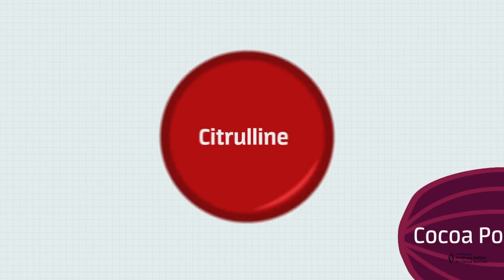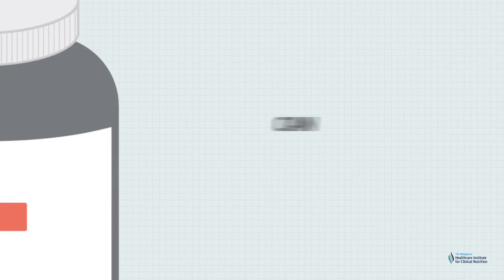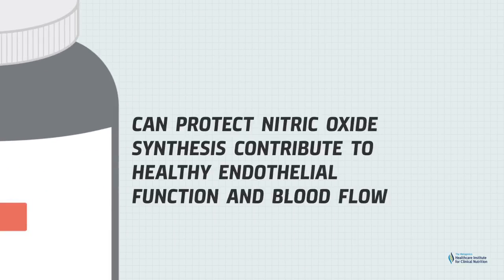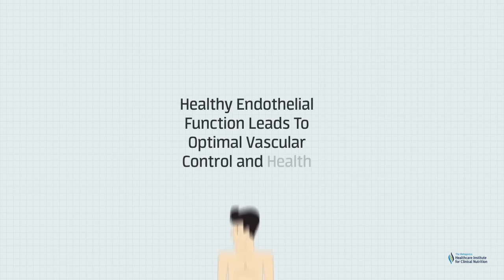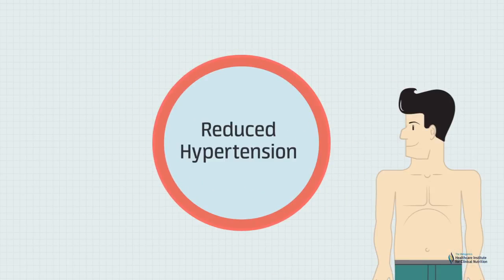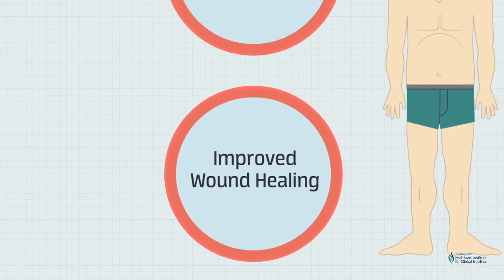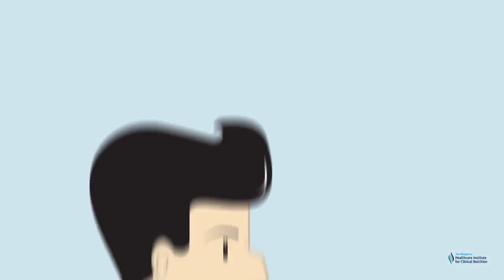A combination of cocoa polyphenols, citrulline and arginine, in addition to other supportive nutrients, can protect nitric oxide synthesis and contribute to healthy endothelial function and blood flow. Healthy endothelial function leads to optimal vascular control and health with reduced hypertension, optimal gene methylation, improved wound healing, and overall support of inflammatory initiation phases, as well as improved sports and lifestyle performance.